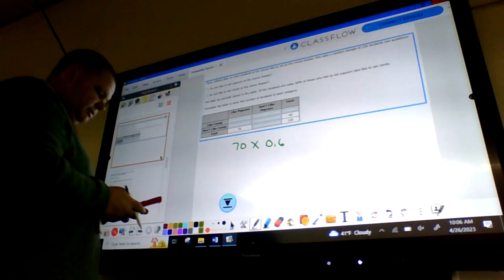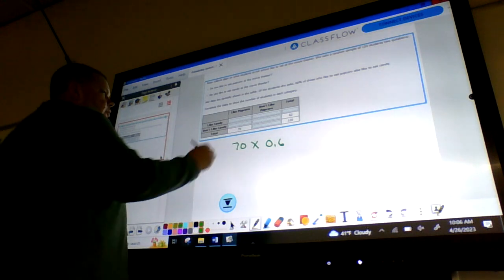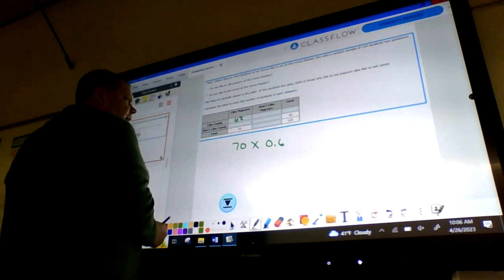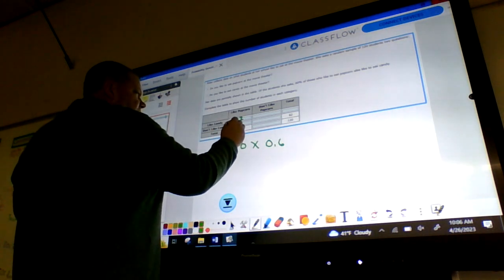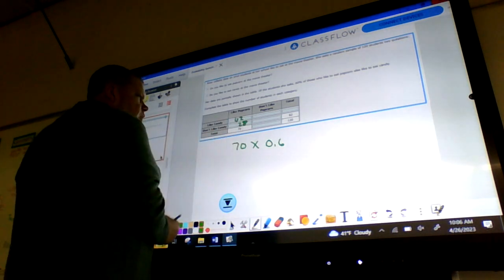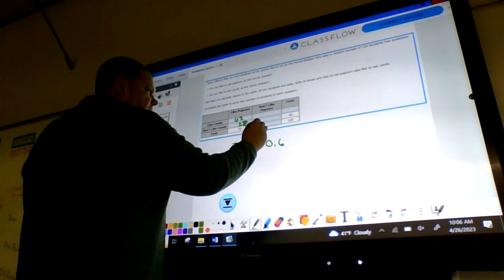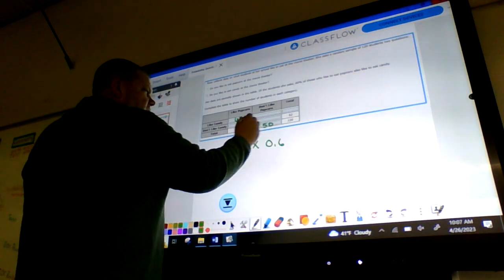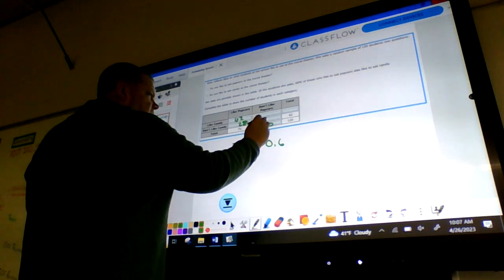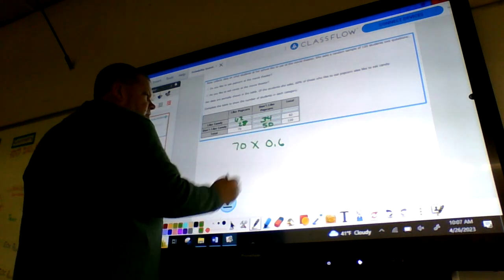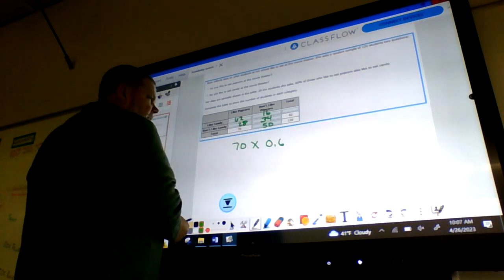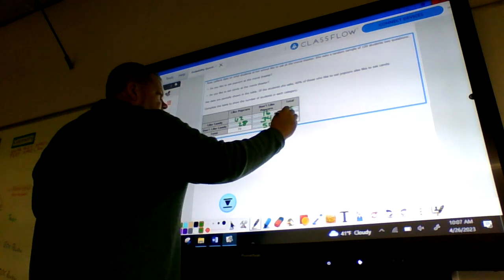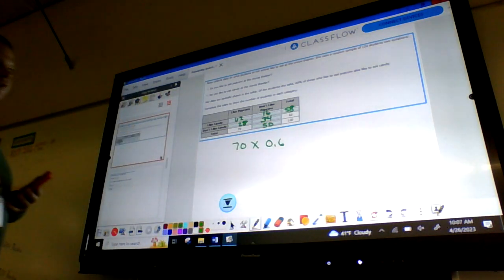Okay, so we're going to take 70 times 0.6, which is 42. So 42 of the people like popcorn and like candy. That means that 70 minus 42 do not eat candy, so that's 28. 120 minus 70 gives us 50 here. 62 minus 28 will give us 34 here, which means that 16 do not like popcorn and like candy. That means that our answer over here then becomes 58. We're just filling in a two-way table from there.